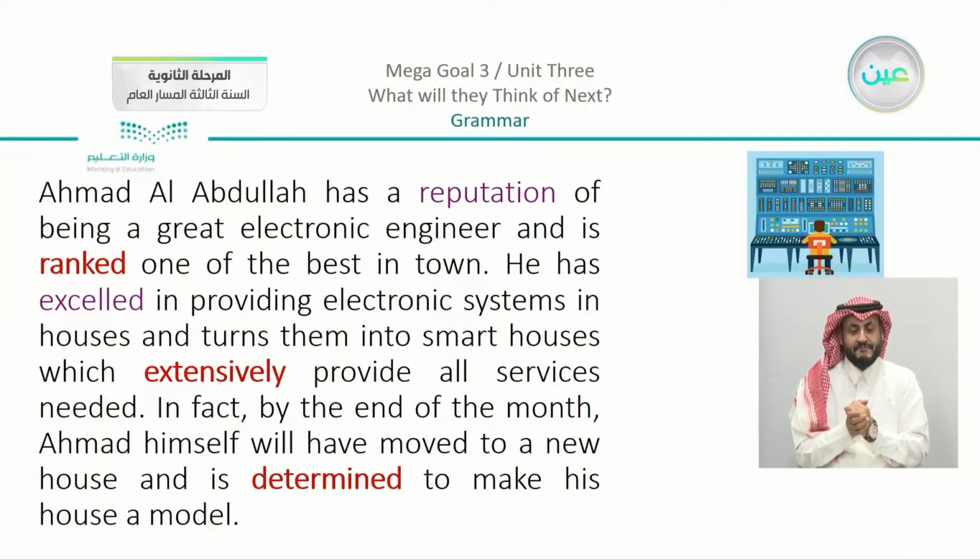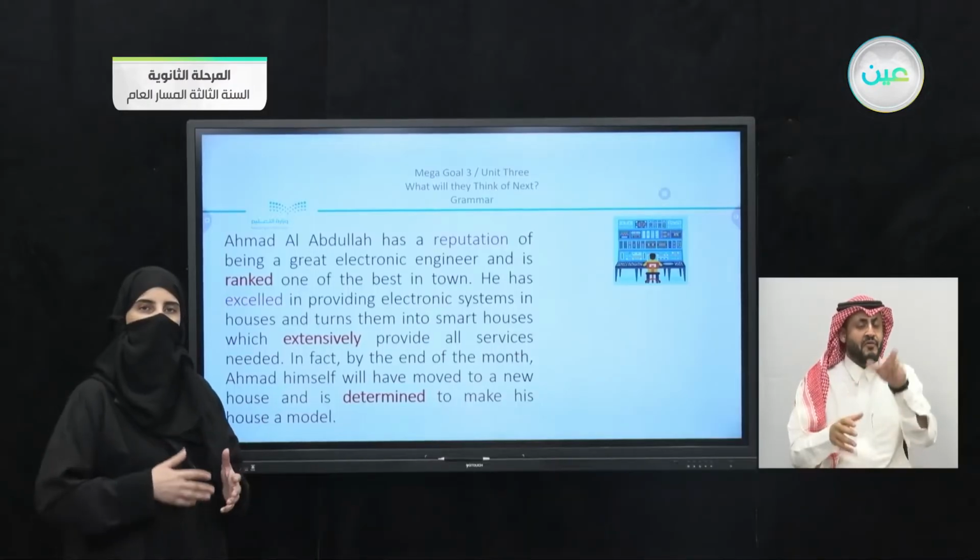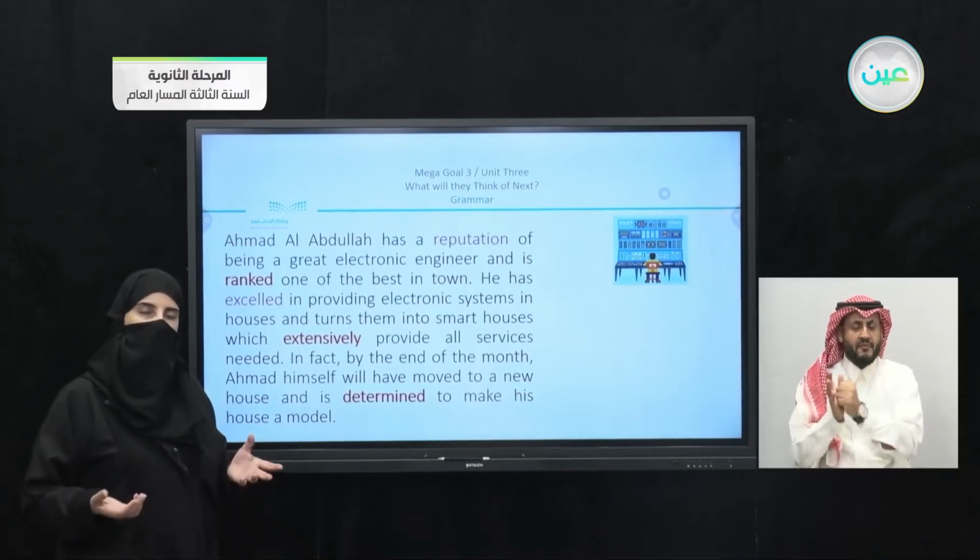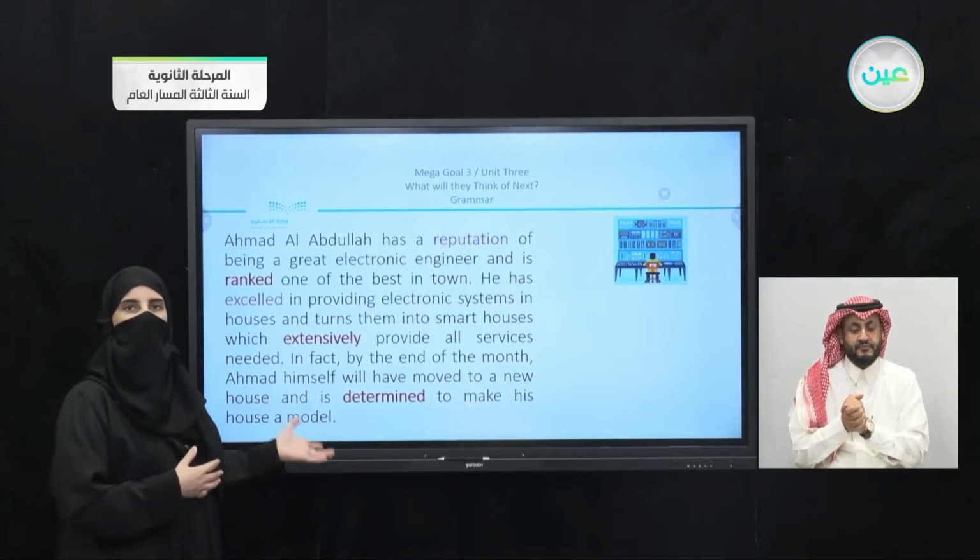So first of all, we're talking about Ahmed Abdullah, who has a reputation of being a great electronic engineer and is ranked one of the best in town. He has excelled in providing electronic systems in houses and turns them into smart houses, which extensively provide all services needed. In fact, by the end of the month, Ahmed himself will have moved to a new house and is determined to make his house a model. So we can see that we are talking about an engineer who has a kind of smart house. We have the idea, but what are the forms that indicate the future here?